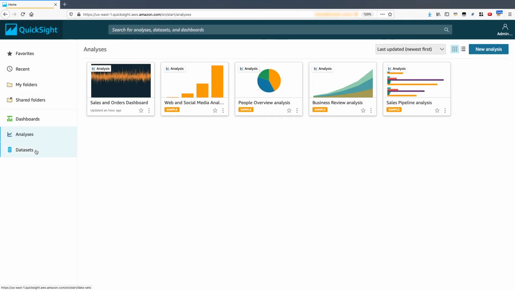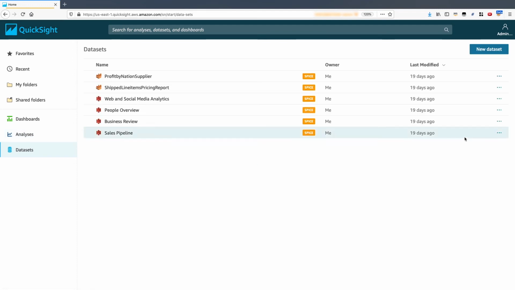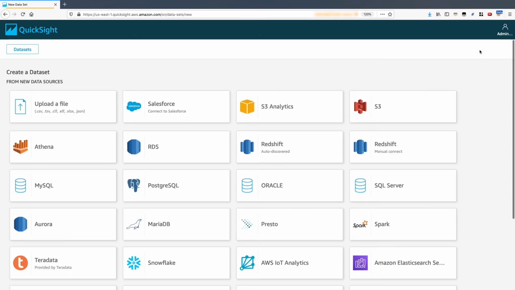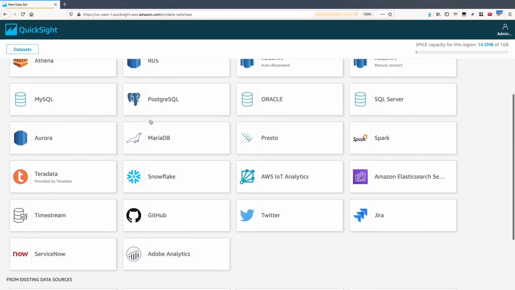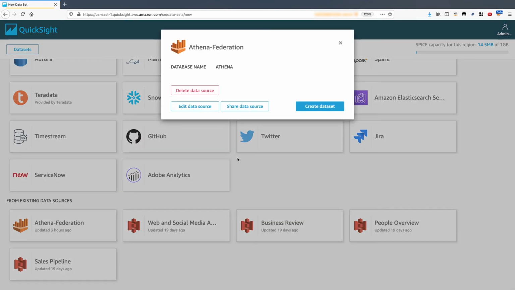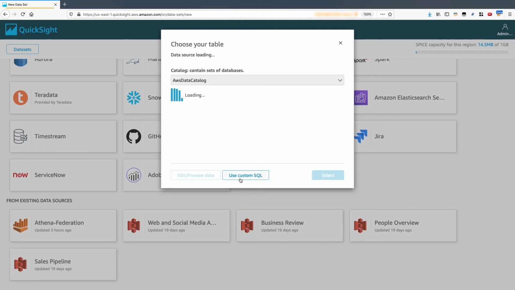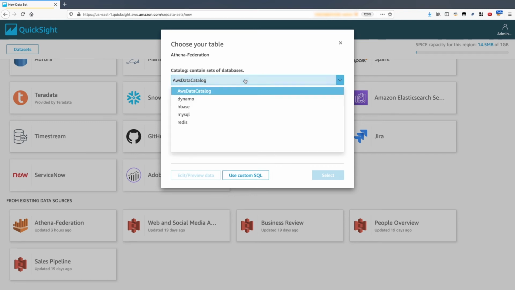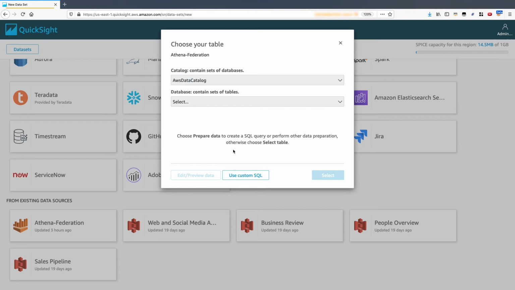So let's now add the active order query as a new dataset. If we select New Dataset, we'll scroll all the way down to a pre-existing Athena Federation data source. Select this, and then we can create a new data set. Now today we'll be providing a custom SQL query, but you can also see our different catalogs available here that we could also query.